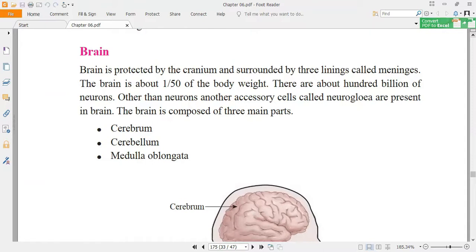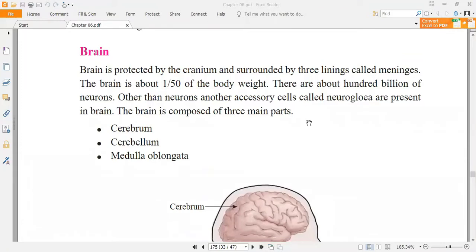The weight of the brain is actually 1/50th of our body weight. And there are about 100 billion neurons, nerve cells.